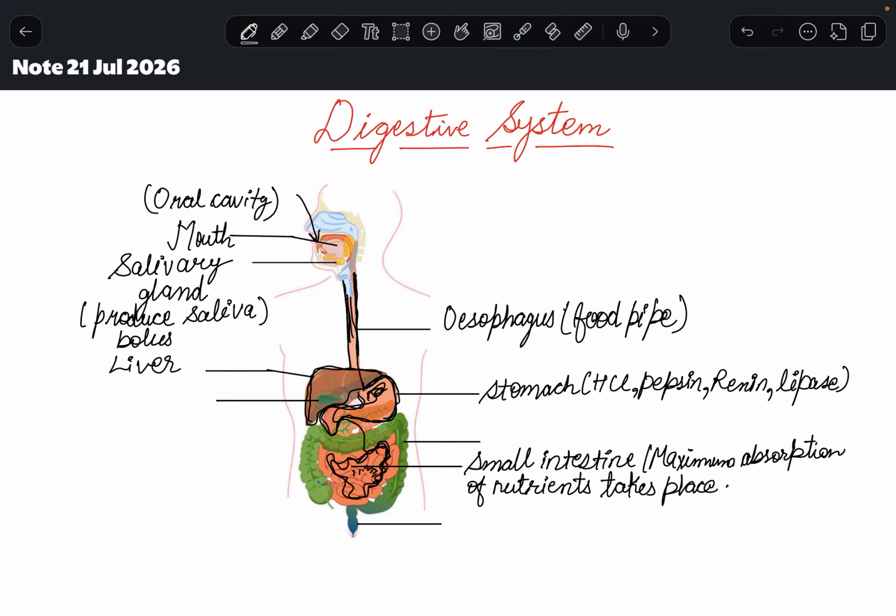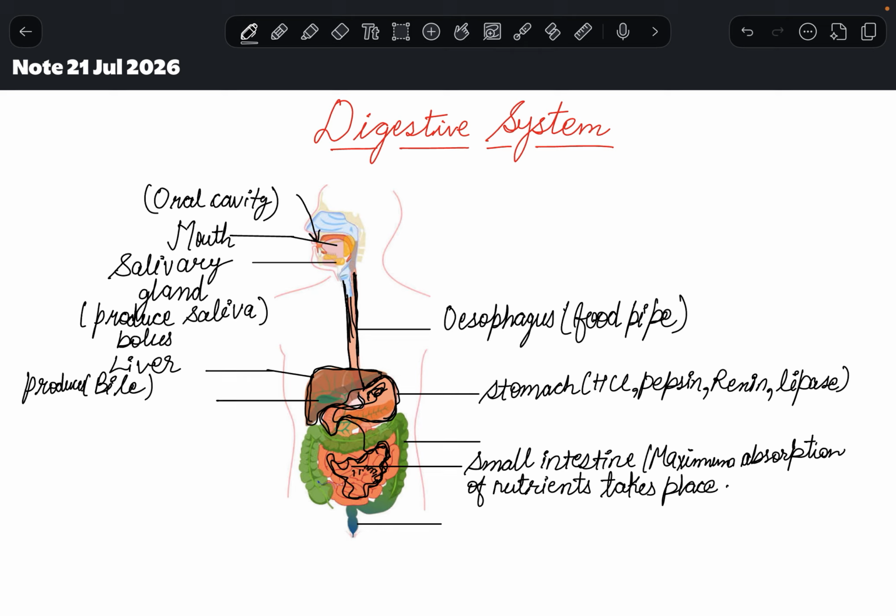Now, what does it do? It produces a fluid called bile. It produces a yellow-green fluid and we call it bile. And what is bile? Bile is secreted by liver, right? And it basically helps in the digestion of fats present in our food, right?